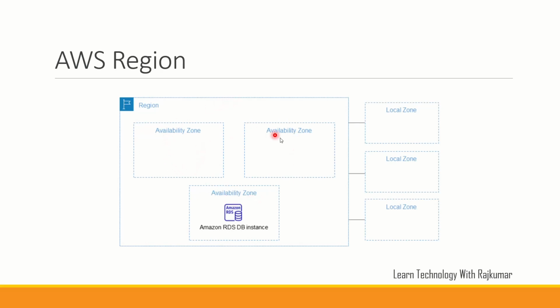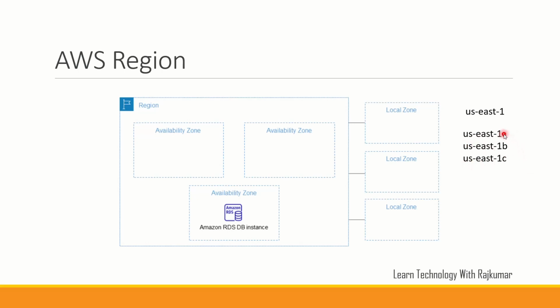As we all see, we have different regions throughout the world, and inside each region we have different availability zones. Each region is identified by a region code, and similarly each availability zone is identified by an availability zone code. This is the region code of the US East area, and the availability zones inside US East 1 look like this: US East 1A, 1B, 1C.